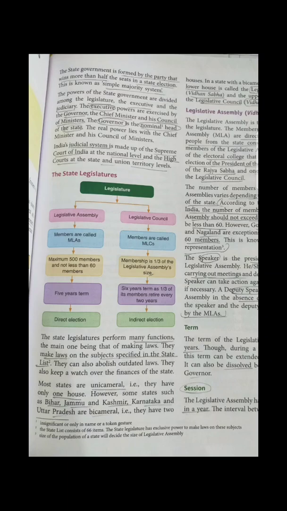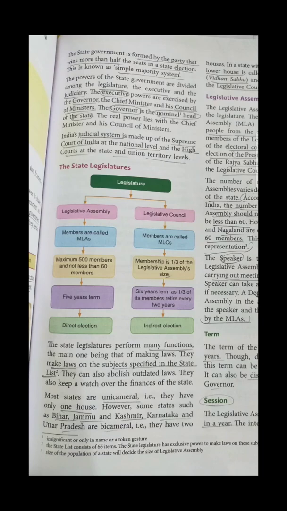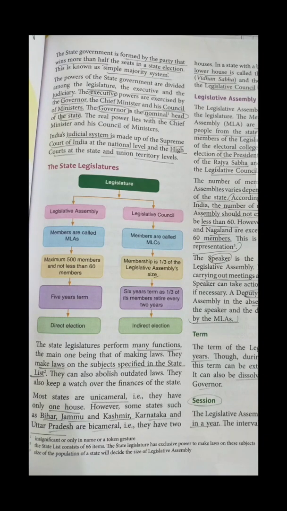If I talk about legislative assembly, there are a maximum of 500 members and not less than 60 members. If I talk about the legislative council, the members are 1/3 of the legislative assembly's size. It is dependent on the members of the legislative assembly. The time period for the legislative assembly is 5 years, and for the legislative council the time period is 6 years, and 1/3 of its members retire after 2 years. Direct election goes on in the legislative assembly, but in the legislative council, indirect election goes on.